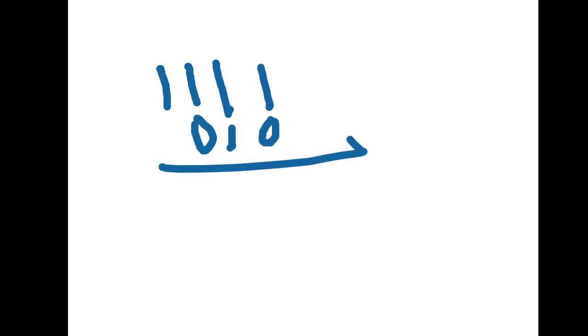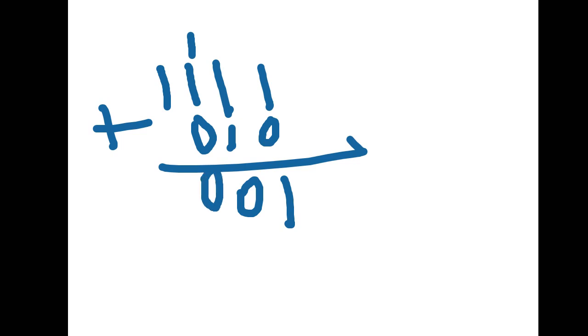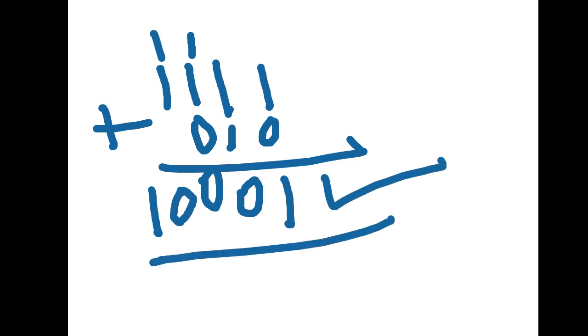Let me tell you one more example. 1111 and 010. We are doing addition. 1 plus 0 is 1. 1 plus 1 is 10, so 0 here and 1 carry forward. 0 plus 1 is 1. 1 plus 1 is 10, again 0 here, 1 here. 1 plus 1 is 10. So this will be your answer. Understood? Okay, now next.